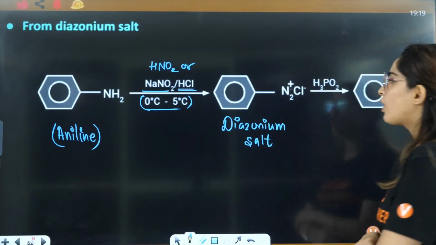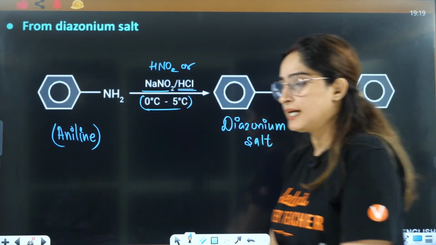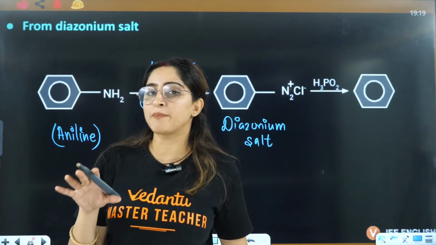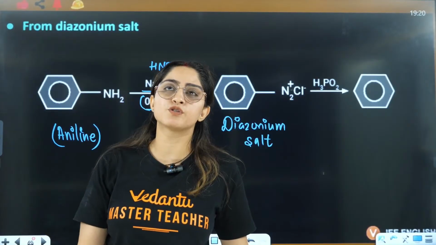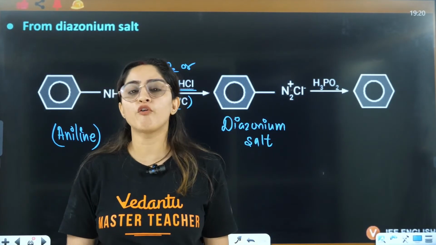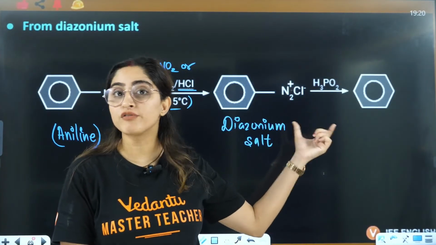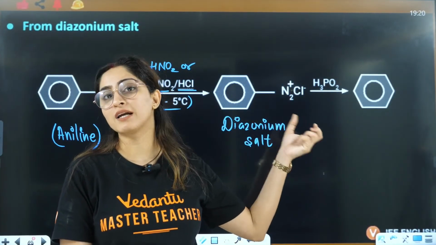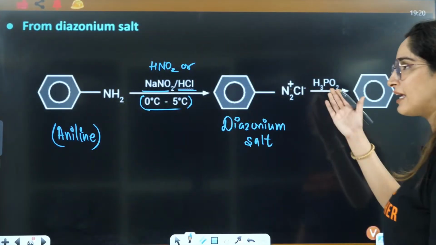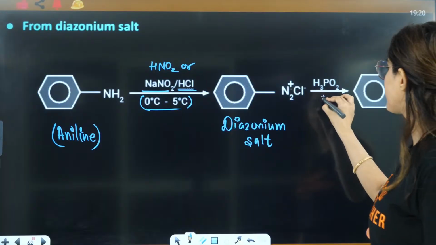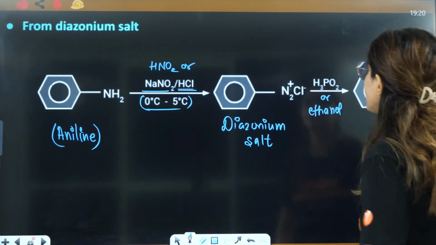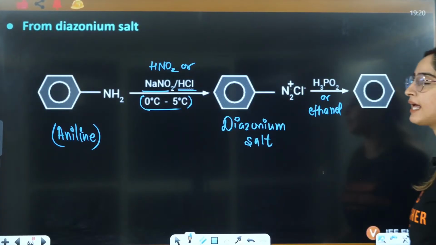We will see it in the amines chapter, the last chapter of organic chemistry before biomolecules. You will see many reactions of diazonium salt, and in one of them the diazonium salt in the presence of H3PO2, or you can also use ethanol, is converted to benzene directly.